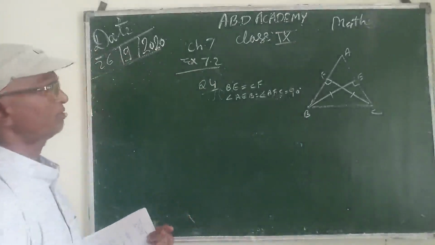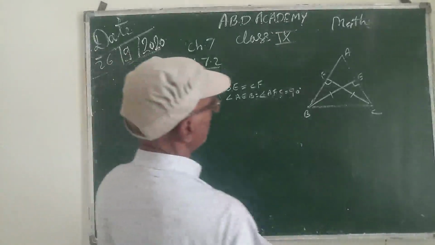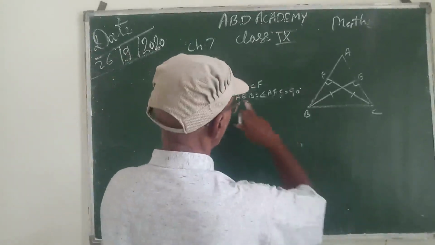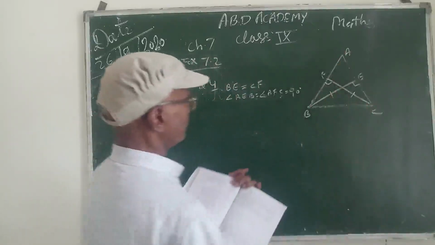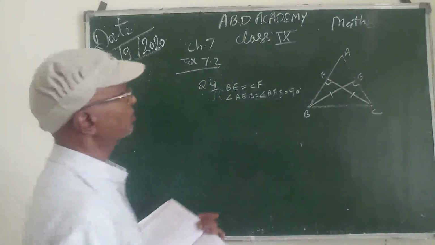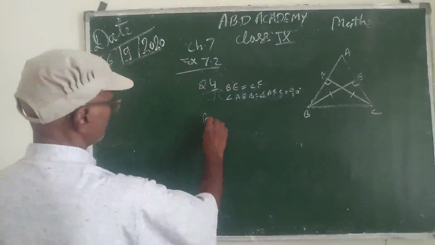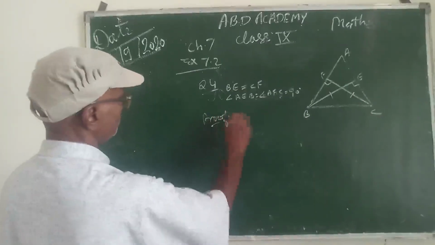On the basis of these two things, we have to prove that the two triangles ABE and ACF are congruent. So, proof. This is also very simple.